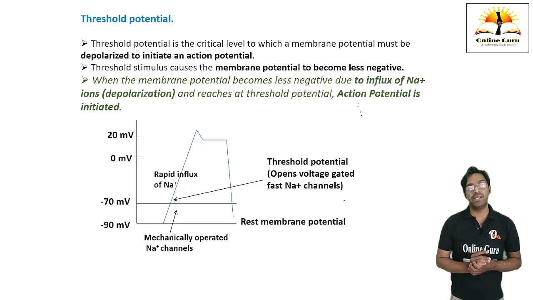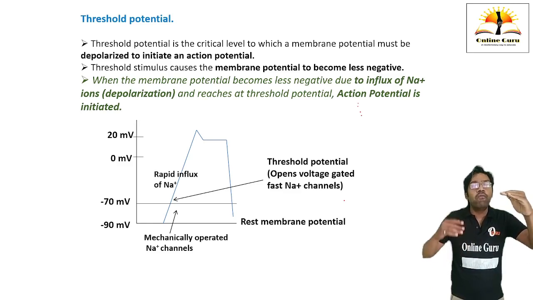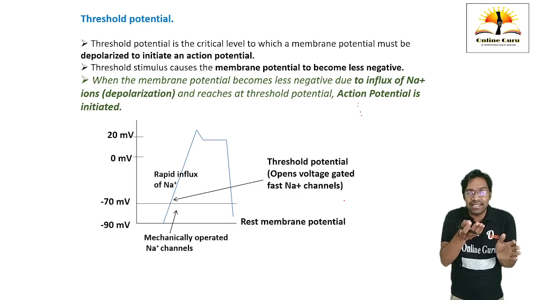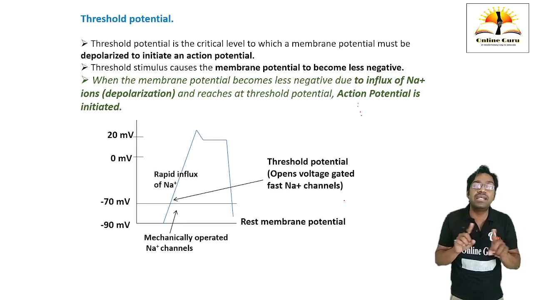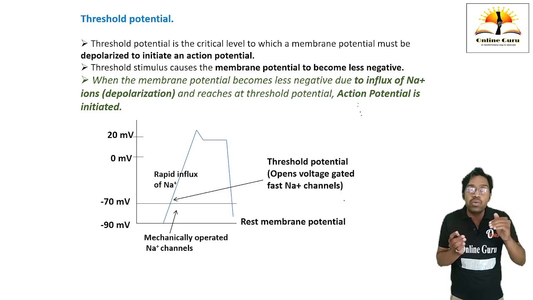Next point is threshold potential. What is threshold? It is the critical value below which the voltage gated sodium channels are not going to get activated. First of all, when a stimulus comes and stimulates a cardiac cell, the impulse does not directly open the voltage gated fast sodium channels, but initially there is opening of mechanically operated sodium channels when the stimulus approaches.